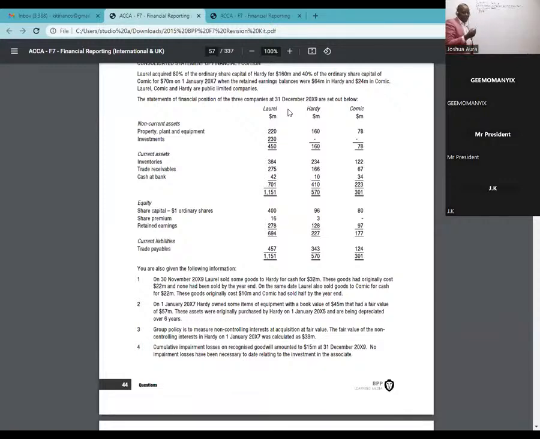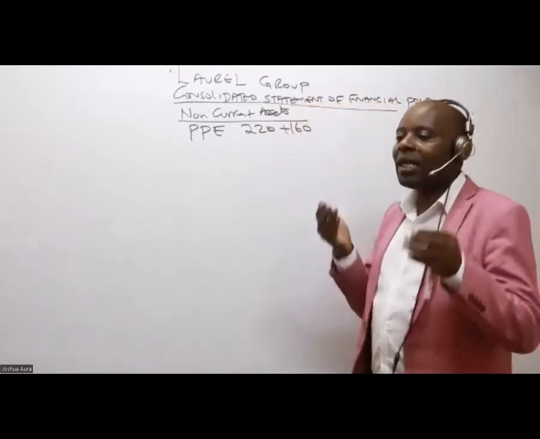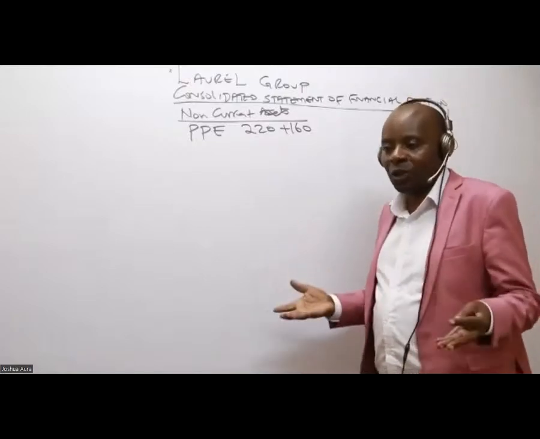I'm adding line by line. So in this case here for Laurel, it is 220. So I will take 220 plus 160. Because now I'm consolidating, I'm adding. And remember, we can't bring the PPE of the associate. We don't consolidate associates.